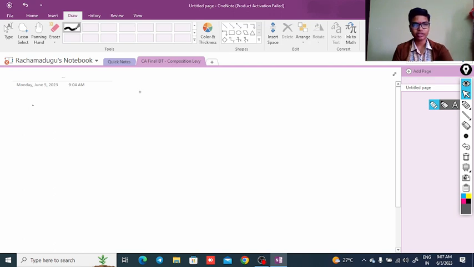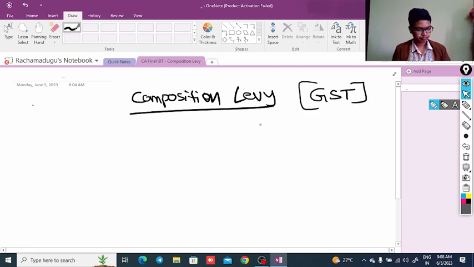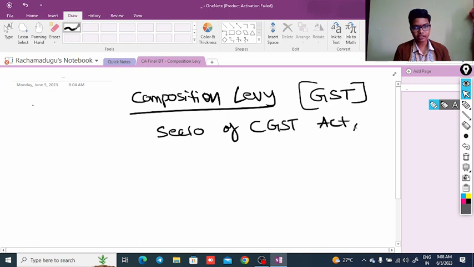Today we are going to learn about the composition levy under GST. Section 10 of the CGST Act, 2017 deals with the composition levy.